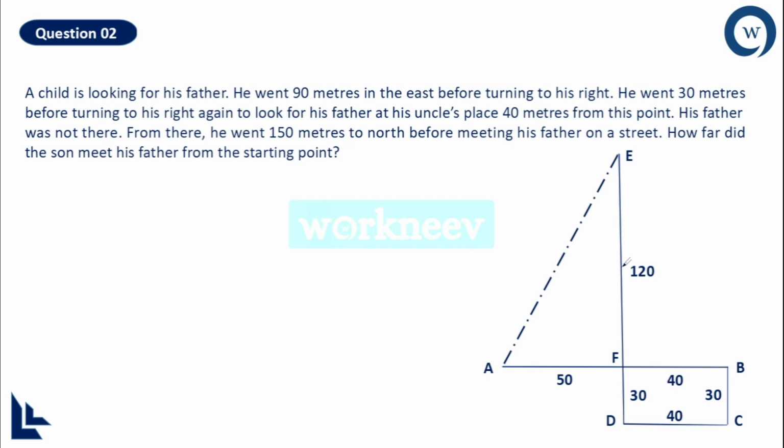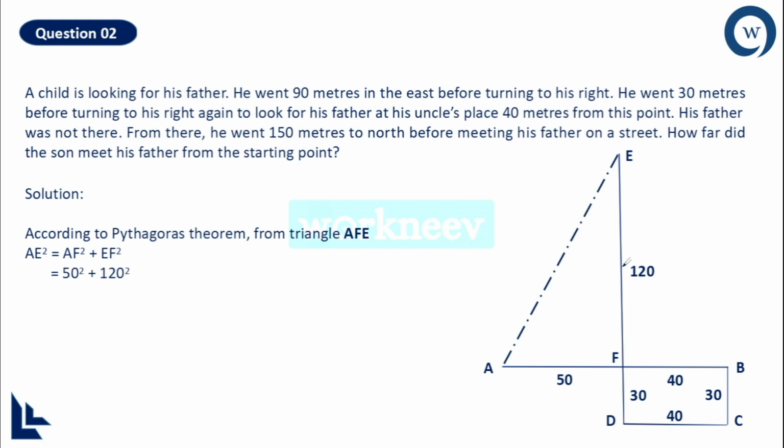And if you consider the triangle right now, in this case, you can see AFE is the right angle triangle, right? And how will I apply Pythagoras theorem? The hypotenuse is AE right now, and the remaining two sides will be AF and EF. Now AE square will always be equal to AF square plus EF square as per Pythagoras theorem in a right angle triangle. Now if I substitute, I'll get AF, the distance is 50, and EF, the distance is 120, and I have to take the sum of the squares of the distances. Then I'll get 2500 and 14400.